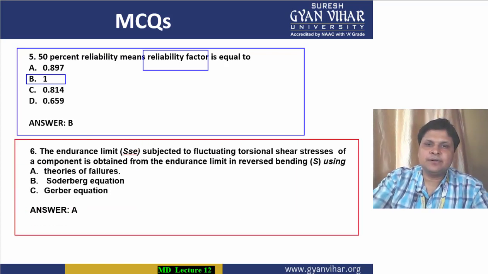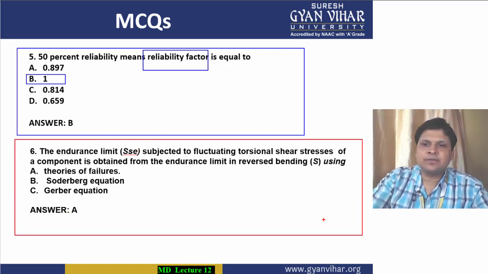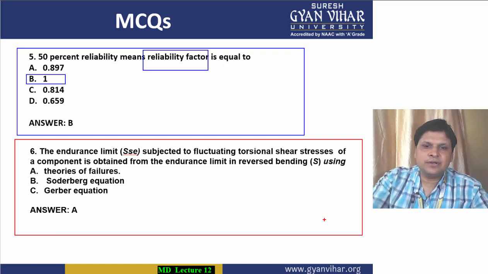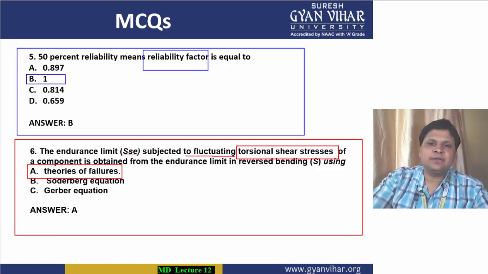Coming to MCQ number 6. The endurance limit subjected to fluctuating torsional shear stresses of a component is obtained from the endurance limit in reverse bending using, see, if the case is of torsional shear stress, then the endurance limit value obtained from the rotating beam test you can't take directly, you will have to use the theory of failure. So in the case of torsional shear stress, if the load is fluctuating, we use the theory of failure.